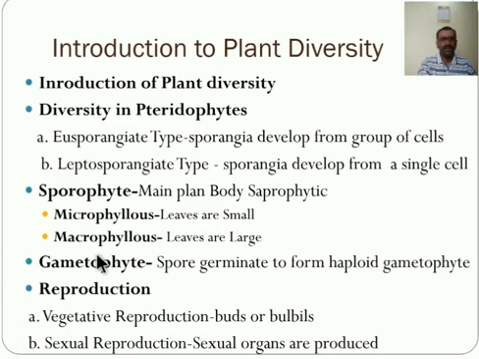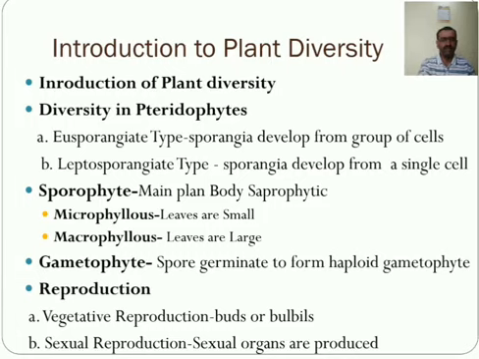Okay, and homosporous pteridophytes generally have a monoecious prothallus. That means all the cells are morphologically the same. The prothallus bears both antheridia and archegonia also. That means in one prothallus the antheridia and archegonia are present. That is known as the monoecious prothallus.